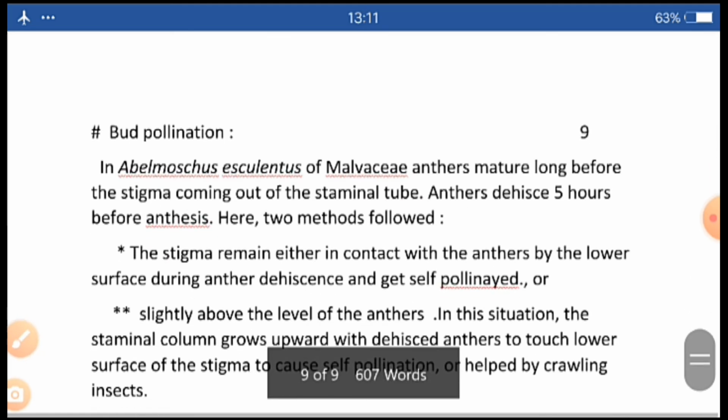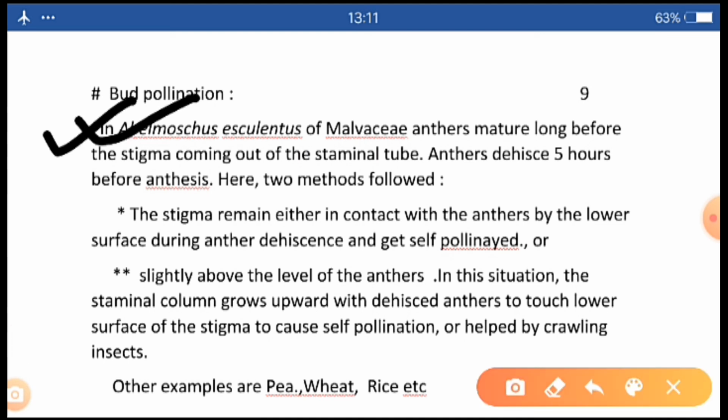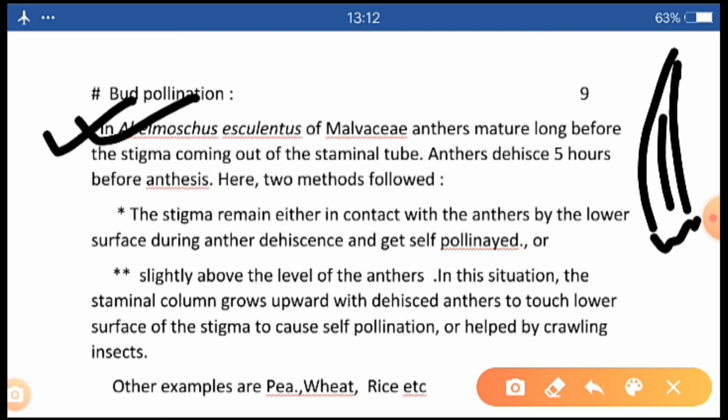Now we are moving to bud pollination. You know what is Bhindi? Its scientific name is Abelmoschus esculentus. A very familiar vegetable.